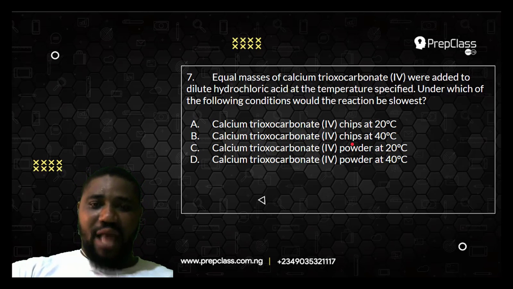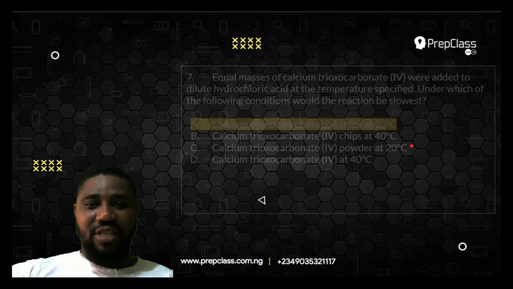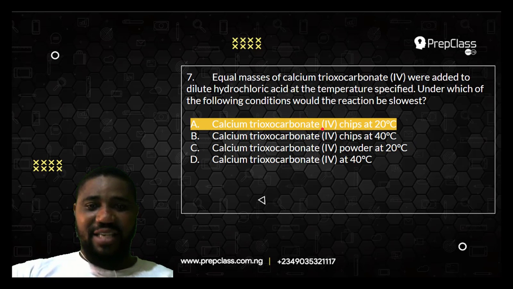So the best choice now is option A, where the calcium trioxocarbonate(IV) is in chips form and at 20 degrees Celsius. So you can see the answer here. Option A is the best choice. Very simple, very, very simple.